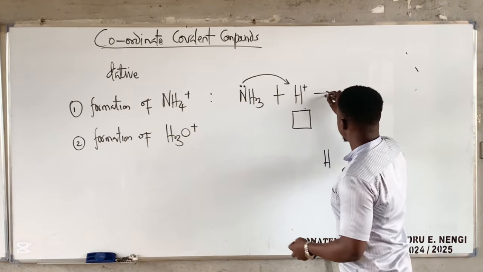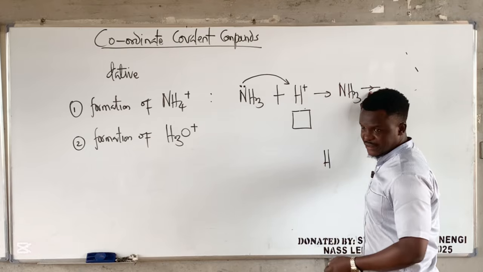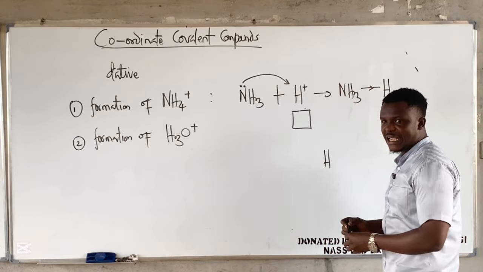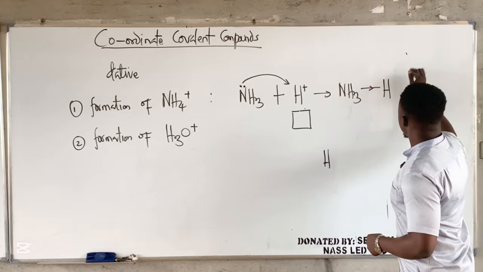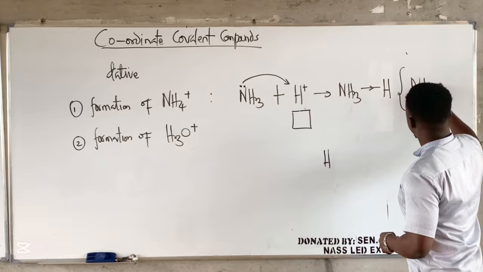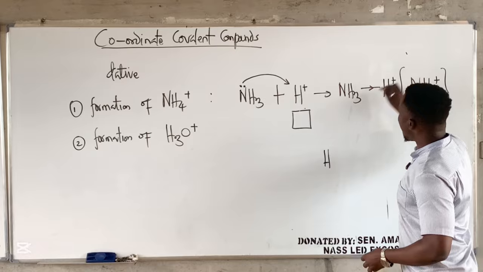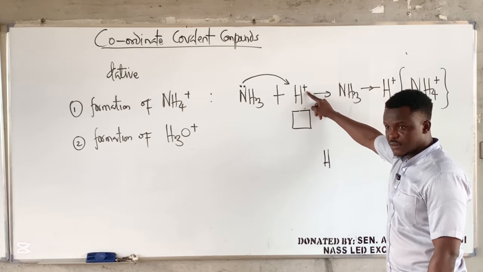So this now becomes NH3. Most textbooks usually use something like this, H, to show that the electrons are coming from the nitrogen to this side, right? Now, when they now form together, there will now be a plus here. Why is a plus? That plus is coming from this H+, right?